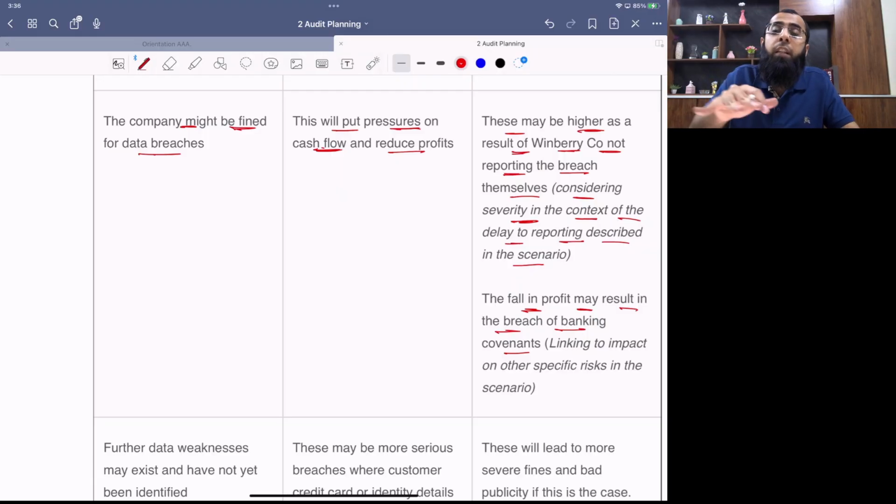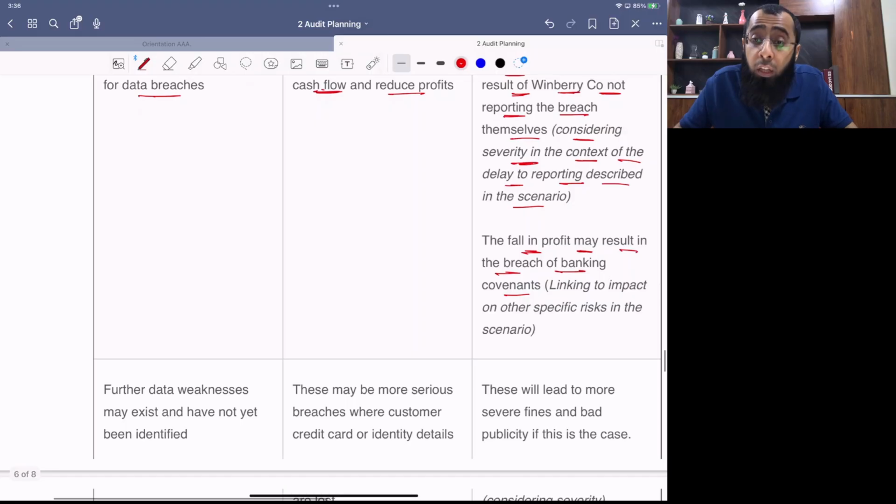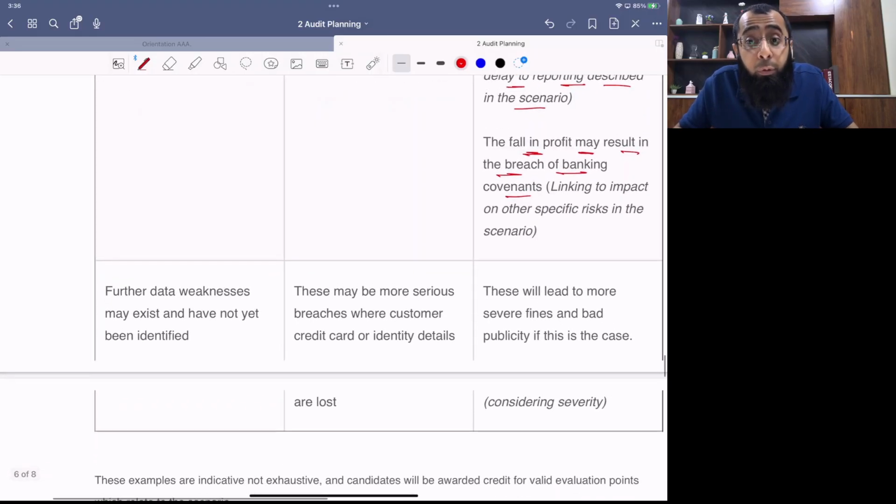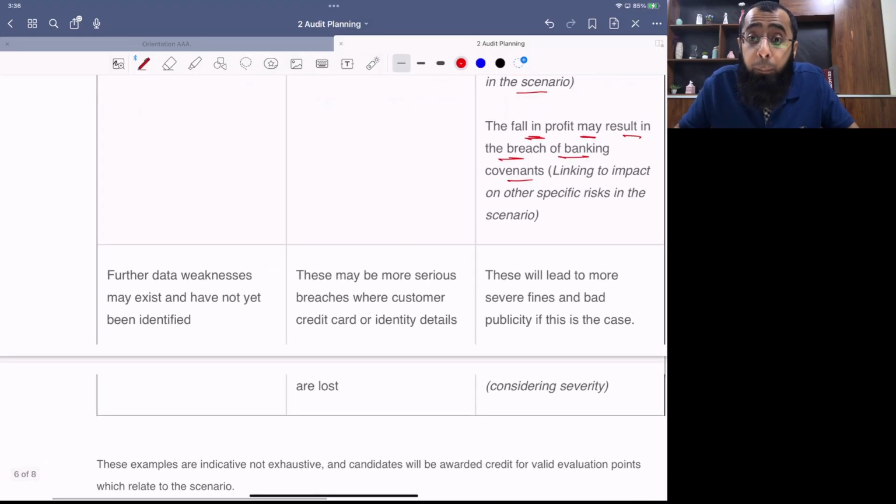Like for example, there are usually bank covenants of maintaining an interest cover ratio, or a bank covenant of maintaining the profits at a certain level. So if we breach the regulatory requirement and we face a penalty, it may result in breach of bank covenants also. See, when a bank gives you a loan, there is a covenant that you have to maintain a certain level of profit. So when you face a penalty, your covenant gets breached.